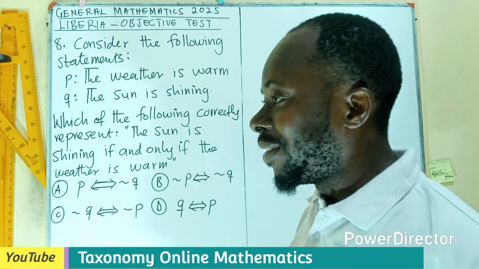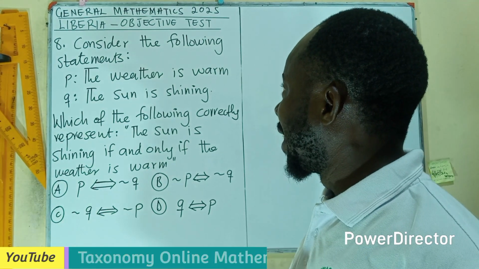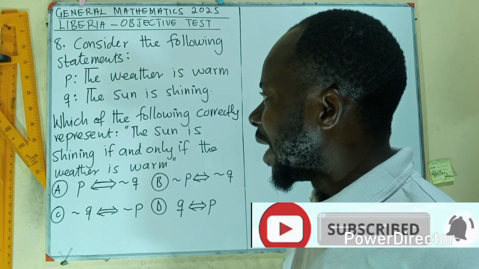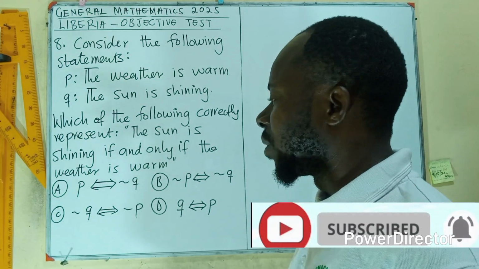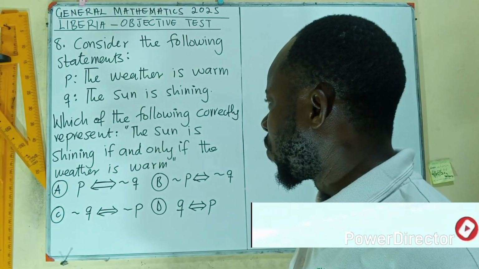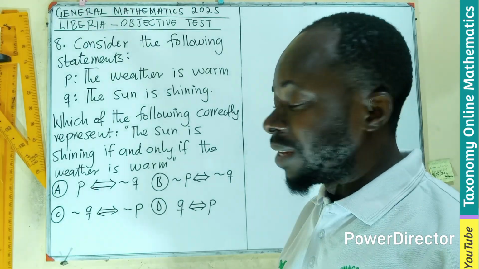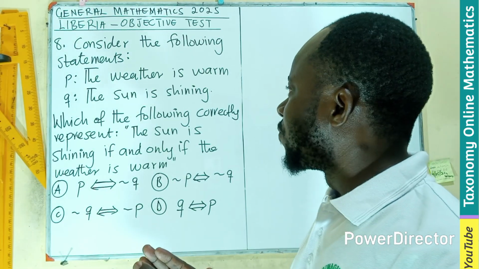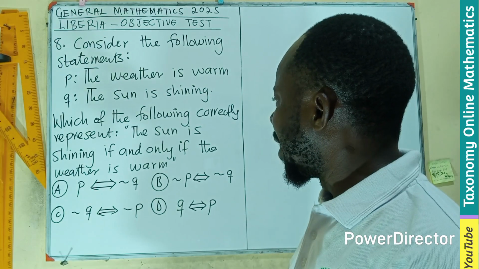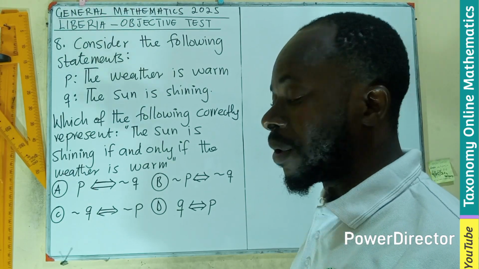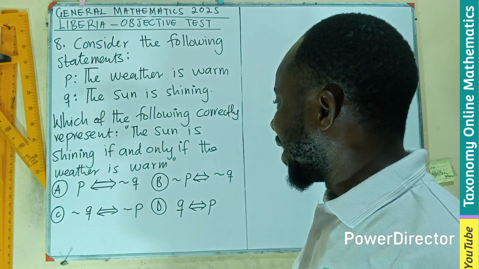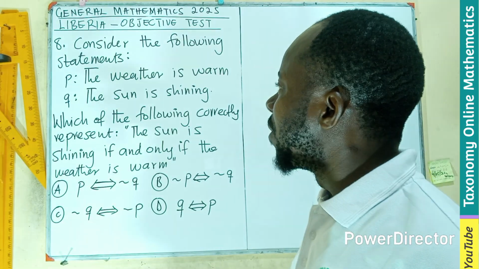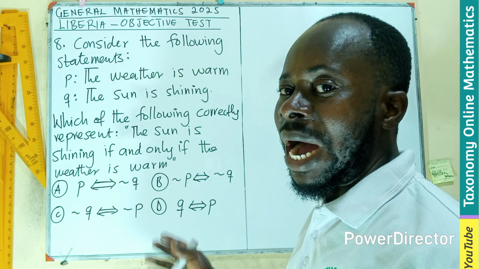The answers are easy to spot out. We have to consider the following statement. P is talking about the weather is warm, and Q is talking about the sun is shining. So which of the following correctly represents the statement? The sun is shining. That is positive for Q, if and only if, the equivalent condition. The weather is warm. It's also positive for P. So both are positive.